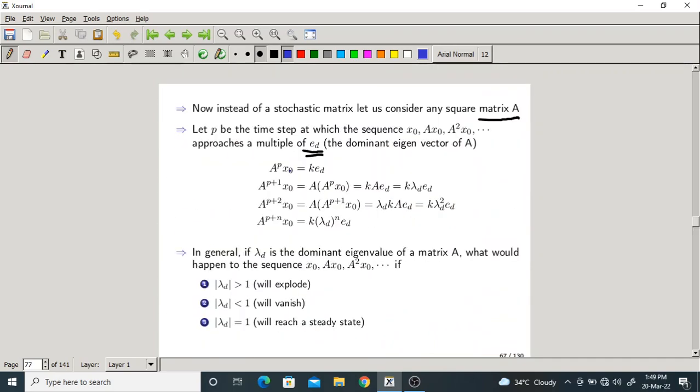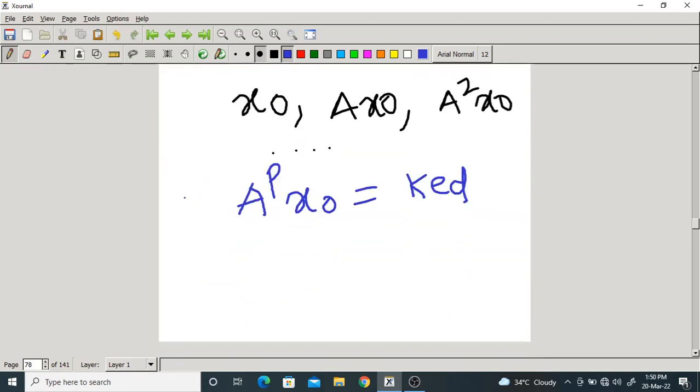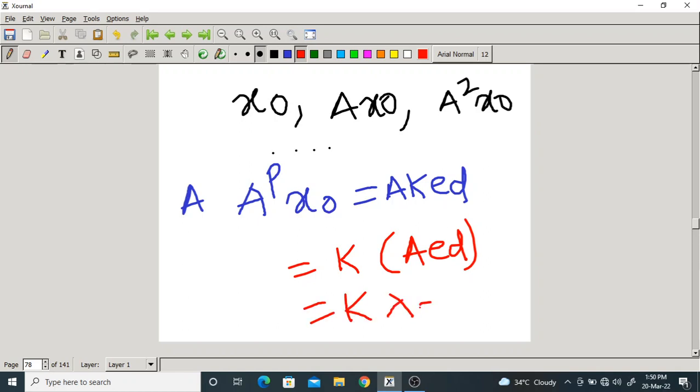At the next time step, A to the power P plus 1 x naught is simply k into A into ED. A into ED is nothing but lambda d ED. Are you getting what I am saying? Suppose I multiply A on both sides, this is A to the power P plus 1 into x naught. So I can write k into A ED. What is A ED? Ax equals lambda x. That means k into lambda d ED.